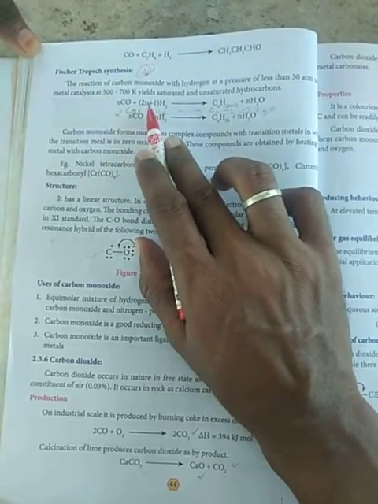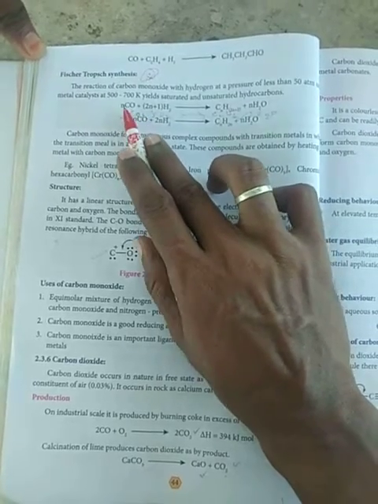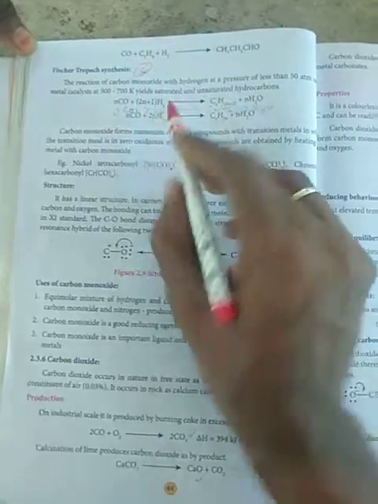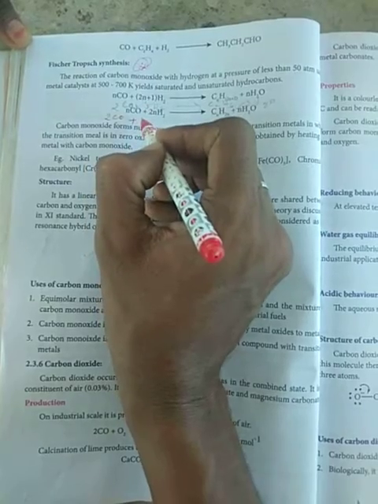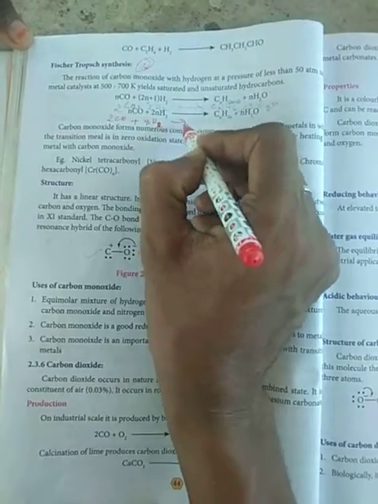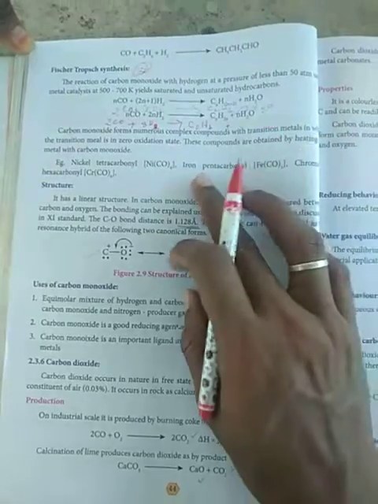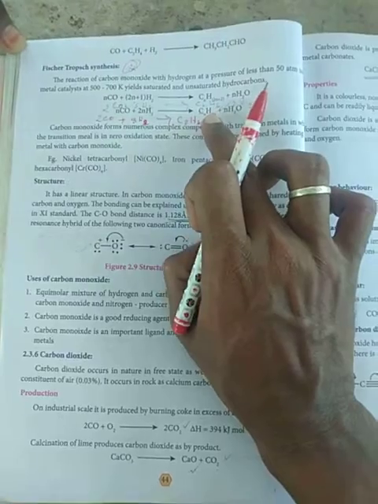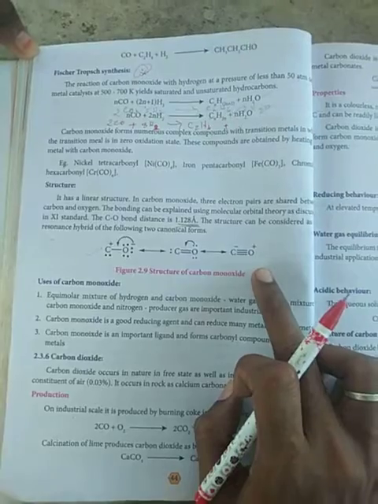The general equation is n CO with (2n+1) H2. For example, with n equal to 2: 2 CO plus 5 H2 gives the product C2H6, ethane, balanced by removal of water molecules. This is a saturated hydrocarbon with single bonds. Unsaturated hydrocarbons are also given by the Fischer-Tropsch synthesis. The structure will be studied well in the 11th standard.